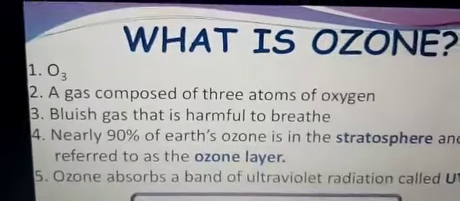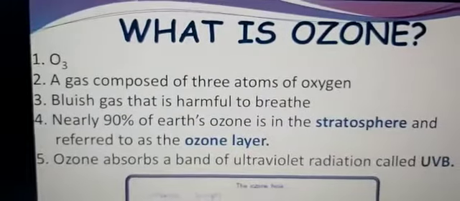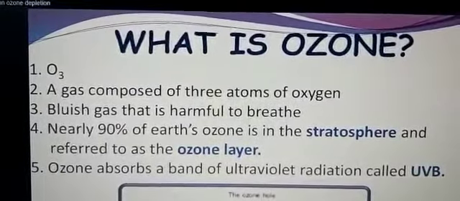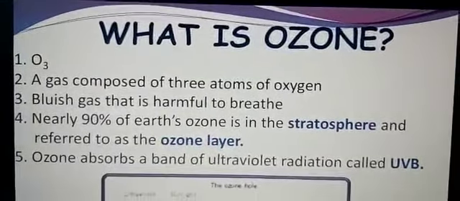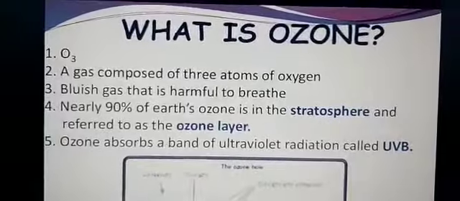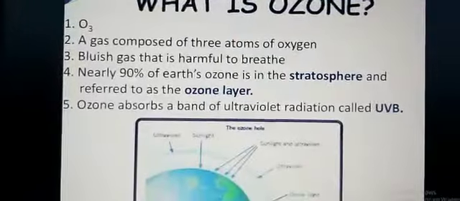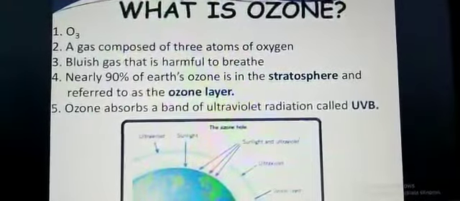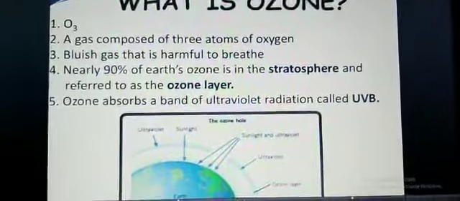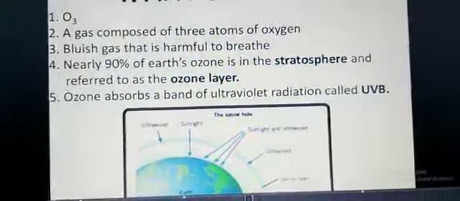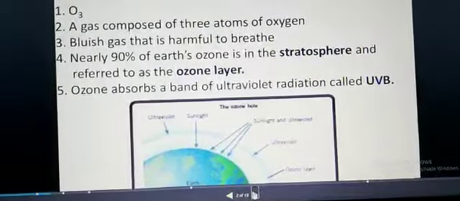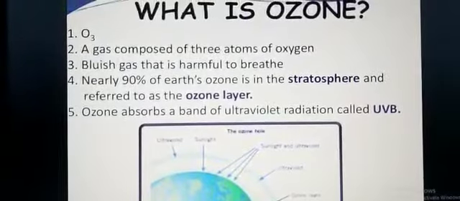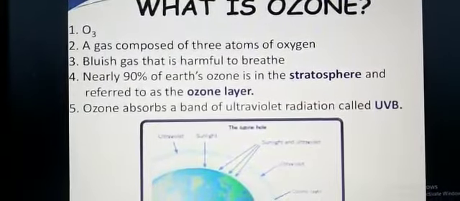Now what is ozone? Children, you may not find a few things in your book. Don't get confused, because I have searched a slide where you will get some more information about ozone. It may not be in your book, but this slide will be very helpful to understand the topic. O3 is the formula. This gas is composed of 3 atoms of oxygen. It is a bluish gas that is harmful to breathe.